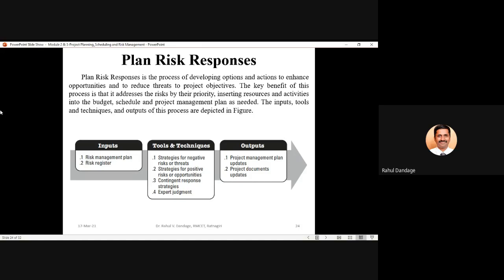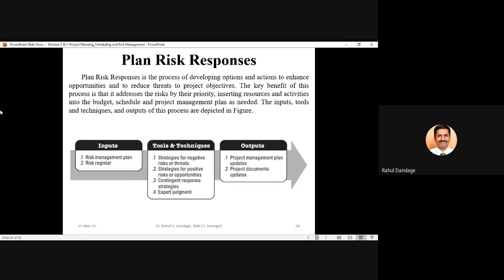Now, when we have these opportunities or threats, positive or negative risks, and we go for planning risk responses, in this process we have to develop certain options and actions which will enhance the opportunities and try to reduce the threats.